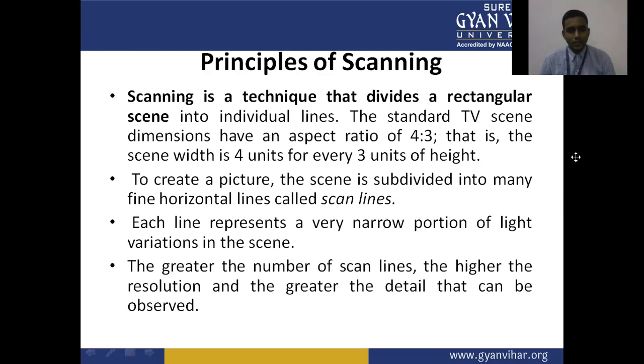So if the number of scanning lines is greater, the resolution is also high. So it is directly proportional.